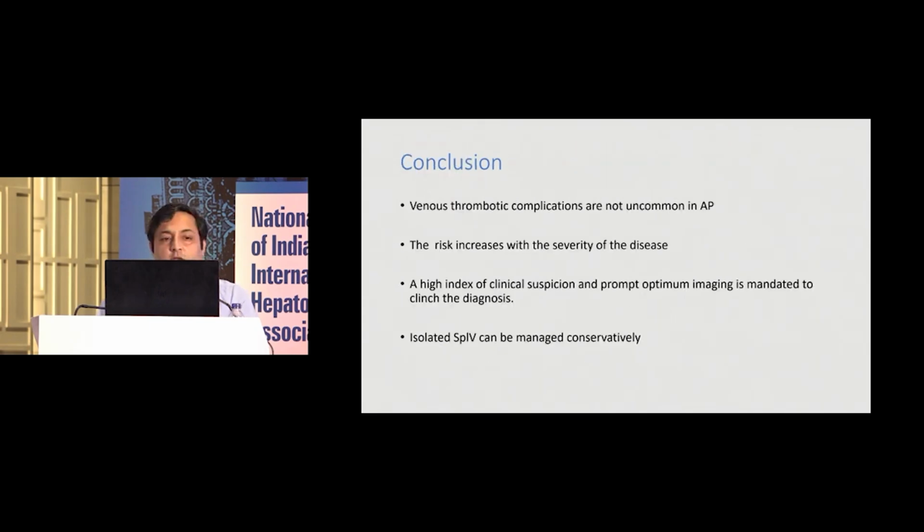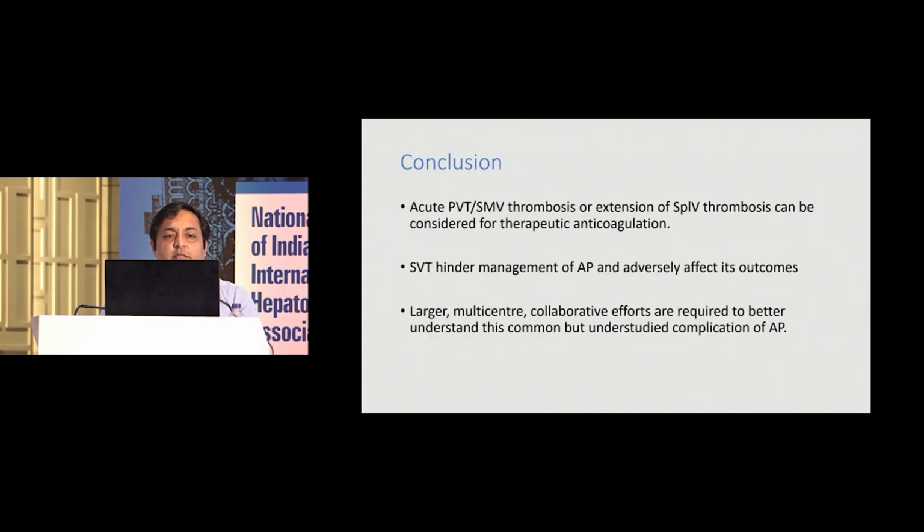So with this, I conclude: venous thrombosis complication is not uncommon in acute pancreatitis. The risk increases with the severity of the disease. A high index of clinical suspicion is required for the diagnosis. Isolated splenic vein thrombosis can be managed conservatively, but portal vein thrombosis, SMV thrombosis or extension of the splenic vein thrombosis can be considered for therapeutic anticoagulation. Still, the data is very limited.